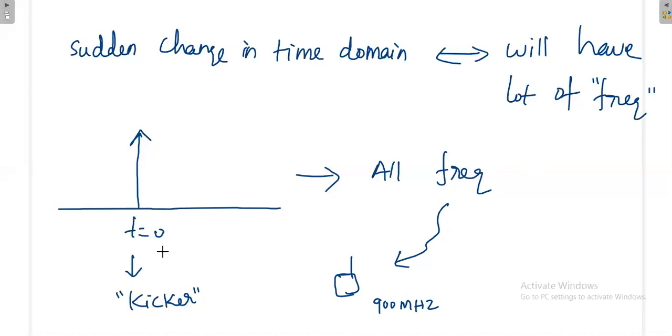Not only in this case, in any situation, if you try to change something suddenly, it will create all the frequencies. All the frequencies will not be present all the time. They will be present only for a particular duration, because you get that disturbance only for a short duration. For that duration you will get all frequencies, then later everything will vanish. So that is the idea.